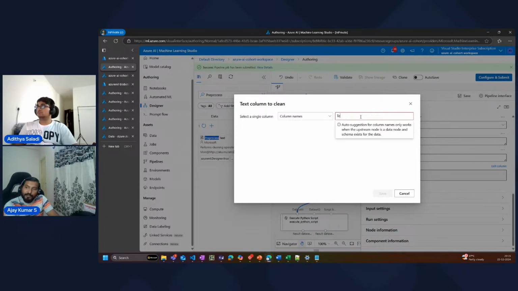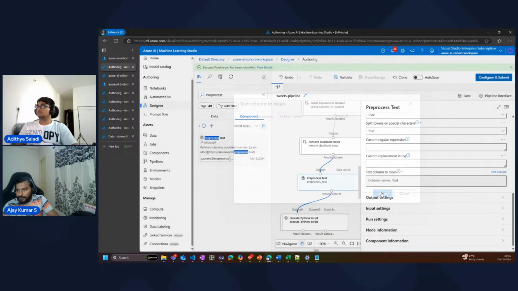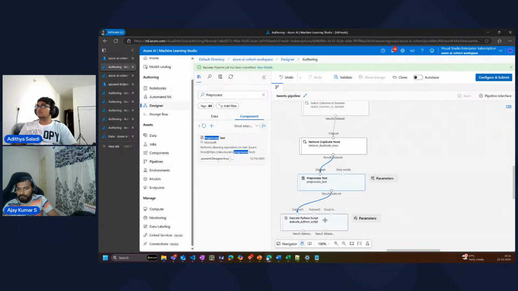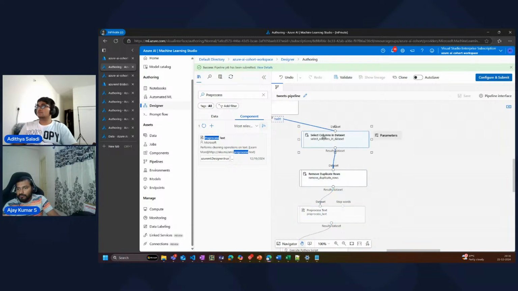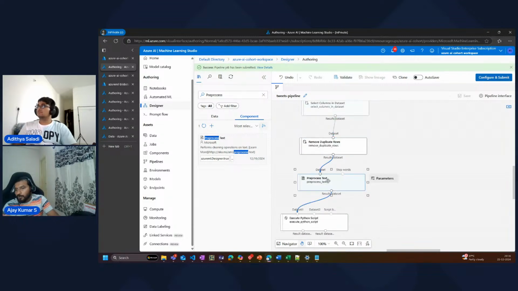Now, which column needs to be processed, I'm going to give that column as text, because that's where our tweets are. That's all. We don't have to do anything else. Now if you see here, without writing any piece of code, we have selected some columns, removed duplicate rows, and then pre-processed some of them.